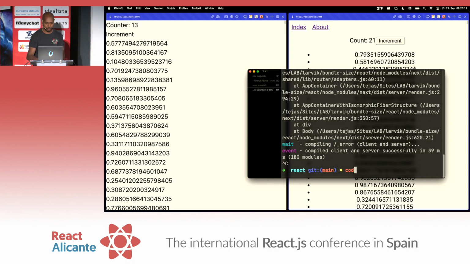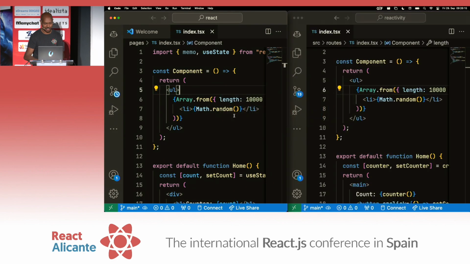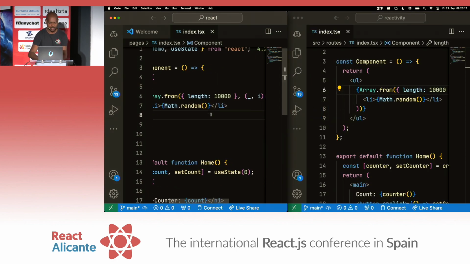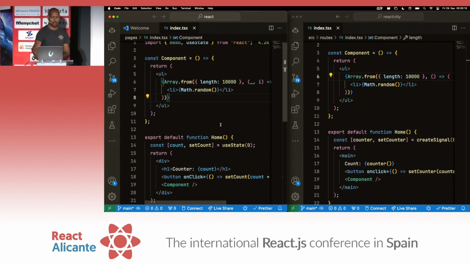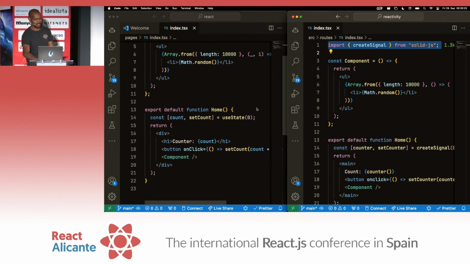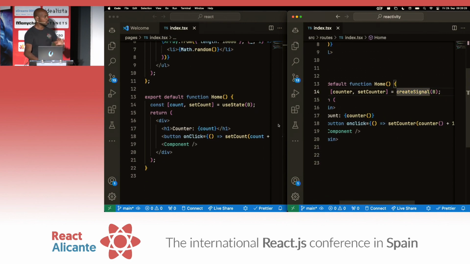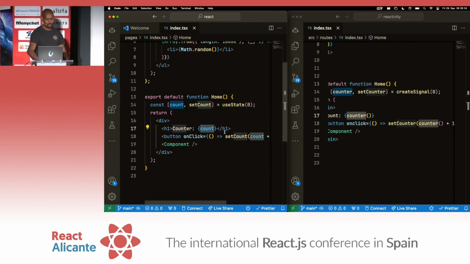So if we open the React project, and we'll open this to this side, we'll do Solid on the other side. Okay, so as you can see, the code, let's zoom out maybe one level. As you can see, the code is really, really similar, except here it's useState from React, here it's createSignal from Solid, but like it's almost the same. The difference is in Solid you have createSignal, and when you read a signal, it's a function call instead of just a discrete identifier.